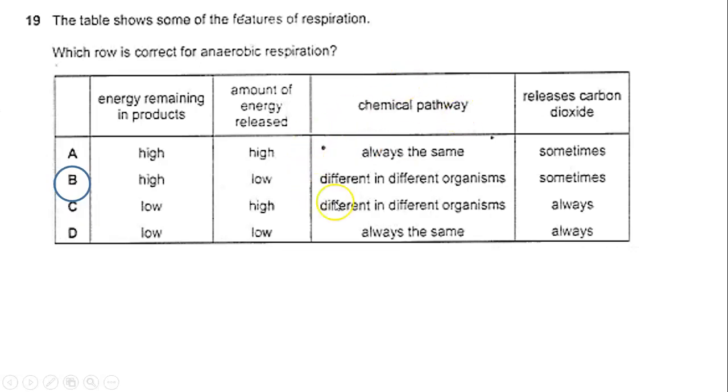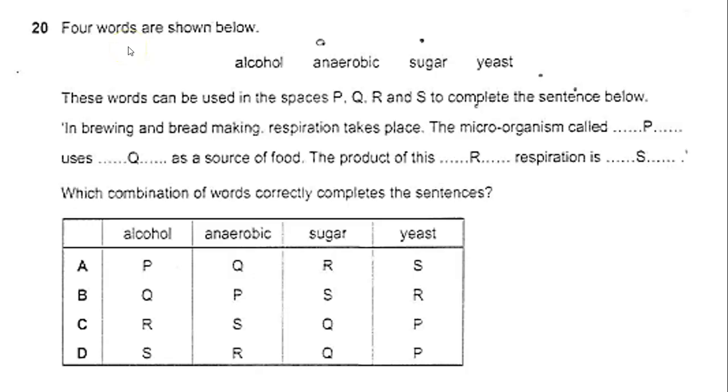Chemical pathway: different in different organisms. As we said before, we had two different equations for anaerobic respiration, and it releases carbon dioxide sometimes, because remember in the lactic acid equation we did not have carbon dioxide released. Four words are shown below. These words can be used in the spaces P, Q, R, and S to complete the sentences below.